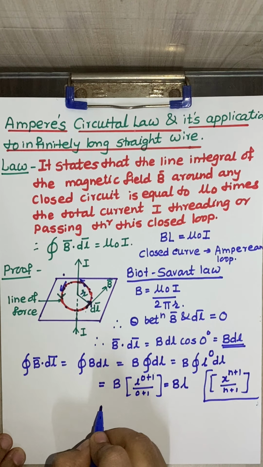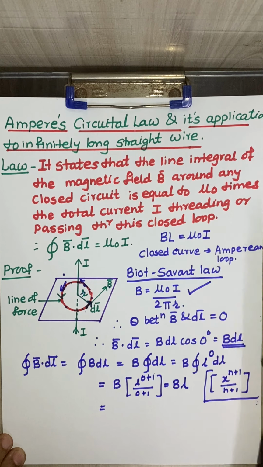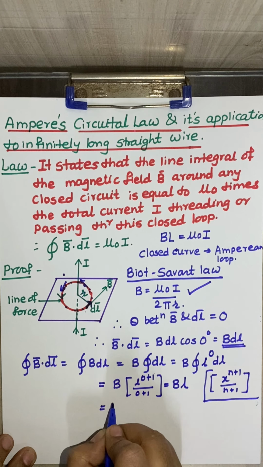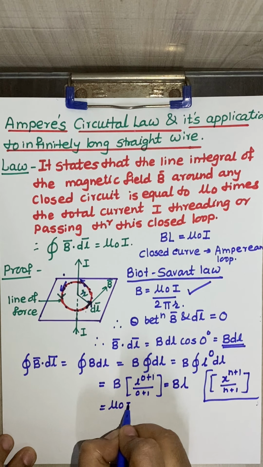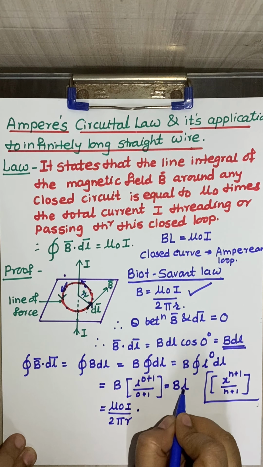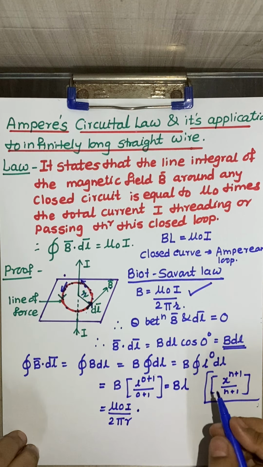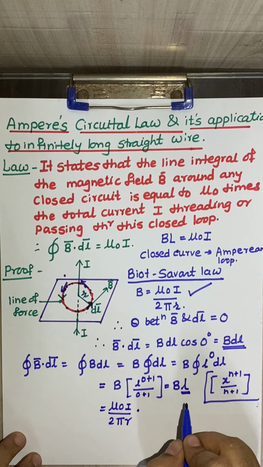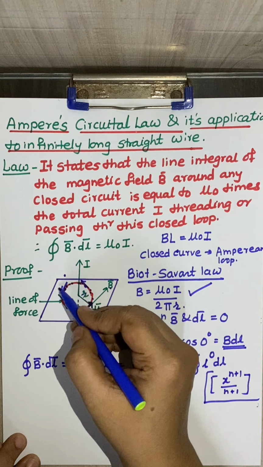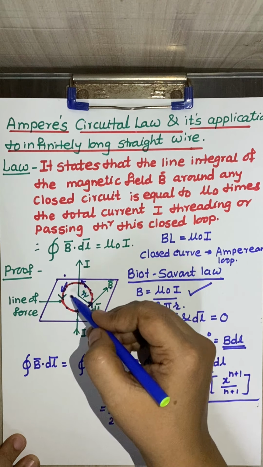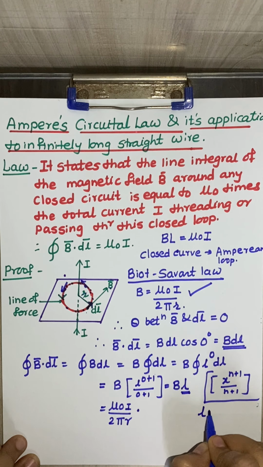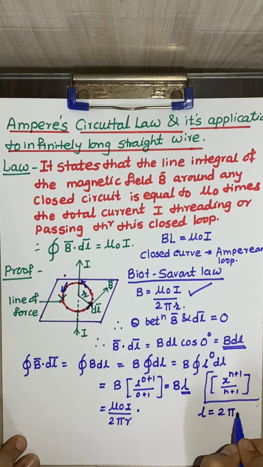Now I have got the value, which is nothing but BL. We have studied that, according to this formula, B is equal to mu naught I upon 2 pi r. So instead of B, I'll write mu naught I upon 2 pi r multiplied by L. Now this L is considered as a perimeter. The complete length of the wire is nothing but the circumference, so L is nothing but 2 pi r.